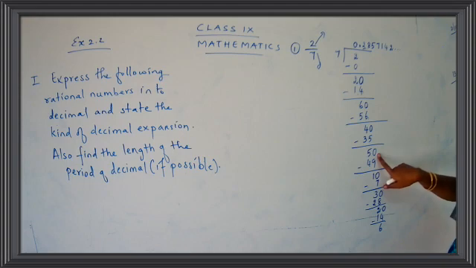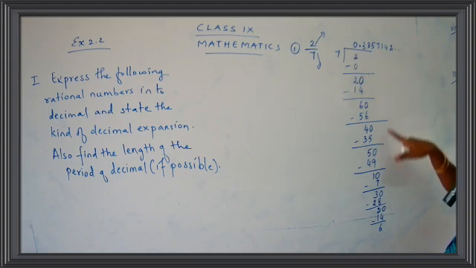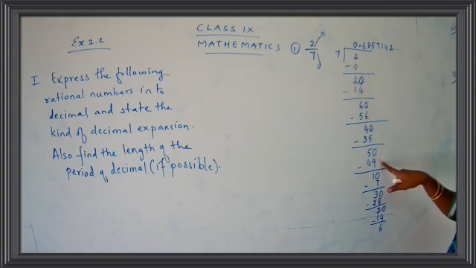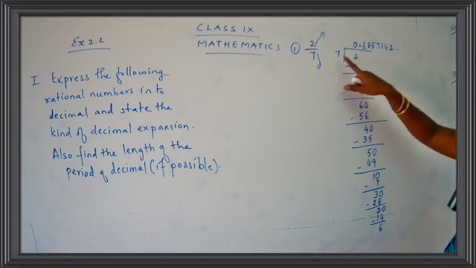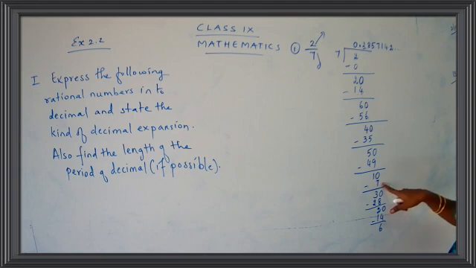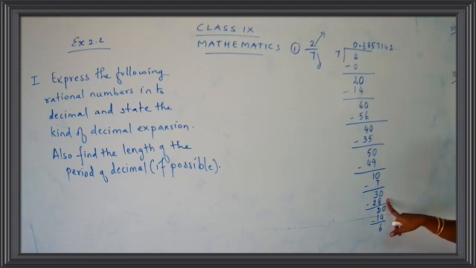Again we add a 0. 7 7s are 49. 50 minus 49, 1. We add a 0. 7 ones are 7. So 10 minus 7 is 3. Again I add a 0. 7 fours are 28. 30 minus 28 gives you 2.